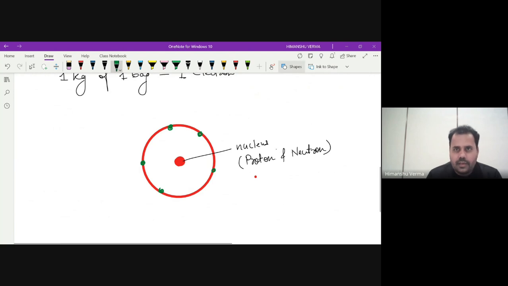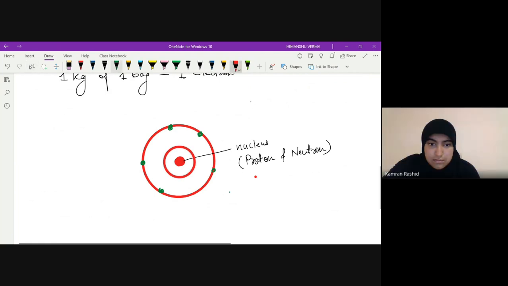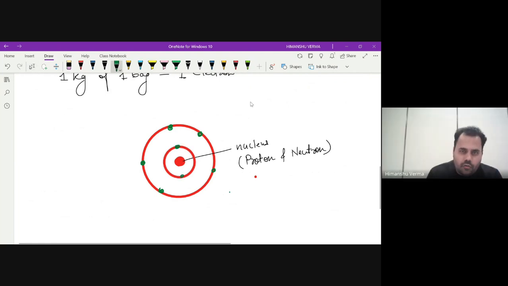Electrons revolve around the nucleus in a fixed path. This is what we call an atom. Every compound or every matter consists of atoms. So everything is happening inside everything: electrons and protons are revolving around it.